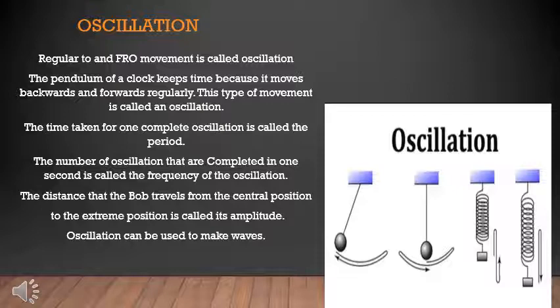The number of oscillations that are completed in 1 second is called the frequency of the oscillation. The distance that the bob travels from the central position to the extreme position is called the amplitude. So oscillation can be used to make the waves. Okay, oscillation is used for making the waves.